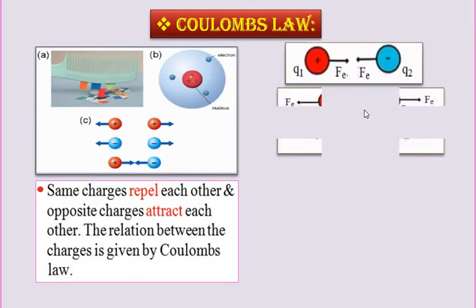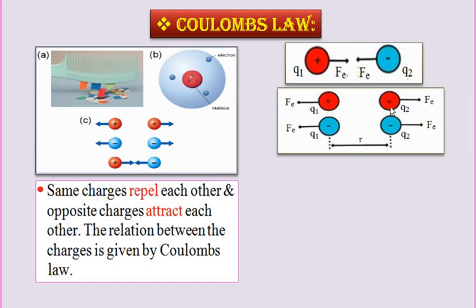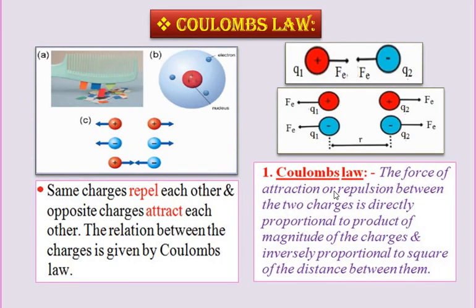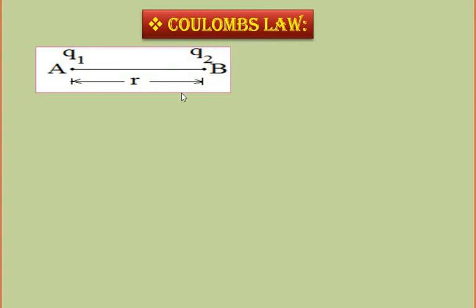Same charges attract each other, same charges repel each other, different charges attract each other. From this, we can state Coulomb's law: the electrostatic force Fe of attraction or repulsion between the charges is directly proportional to the product of magnitude of the two charges and inversely proportional to the square of the distance between the charges. Coulomb's law. We can explain this as